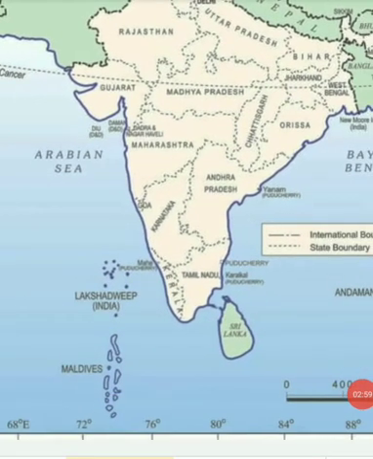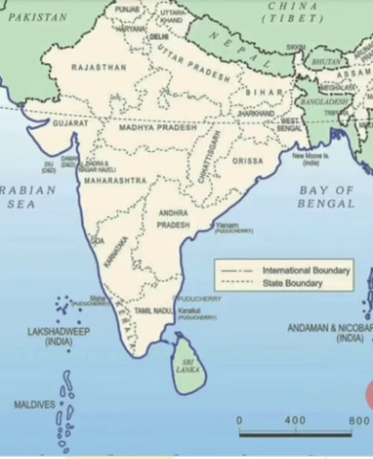Now let's move to the south. On the southern side, we can see there are two countries, Sri Lanka and Maldives. Sri Lanka in the southeast and Maldives in the southwest. These are the two countries which are neighboring countries of India. But these are water bordering countries. They don't touch the land territory of India, but they are water bordering countries because these two countries lie in the Indian Ocean.